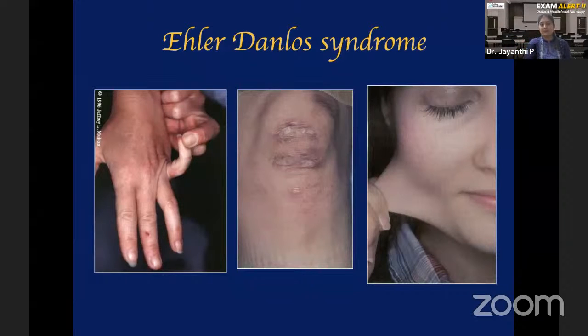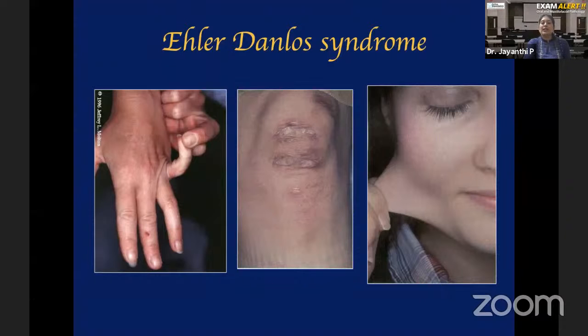That is number 1. The joints are having collagen. So the patient is having hyperextensibility of the joints. See, he is able to bend his finger like that. We will not be able to do like that. Correct. But this patient is able to do it because of the hyperflexibility and extensibility of the joints. That is another feature there.